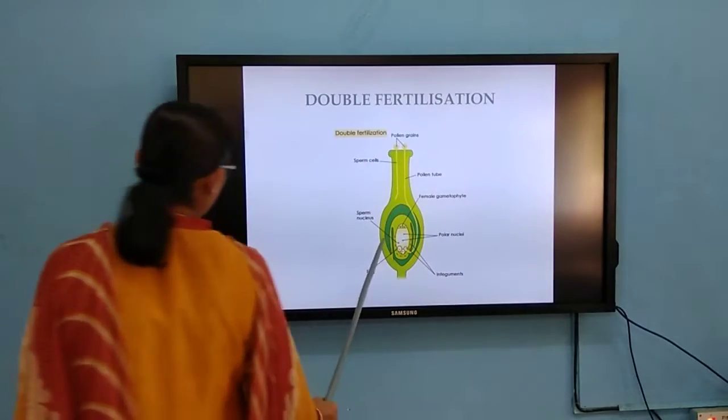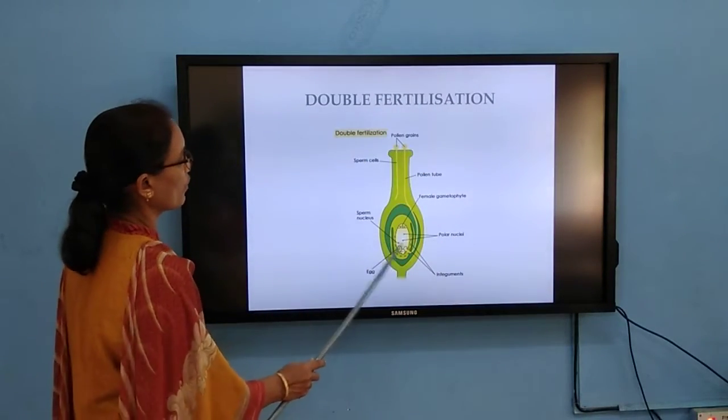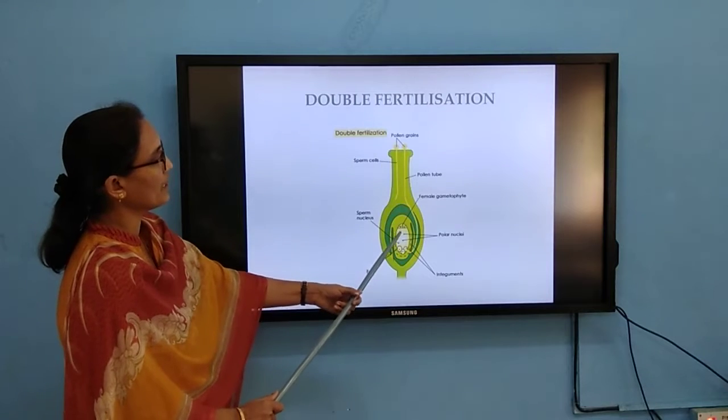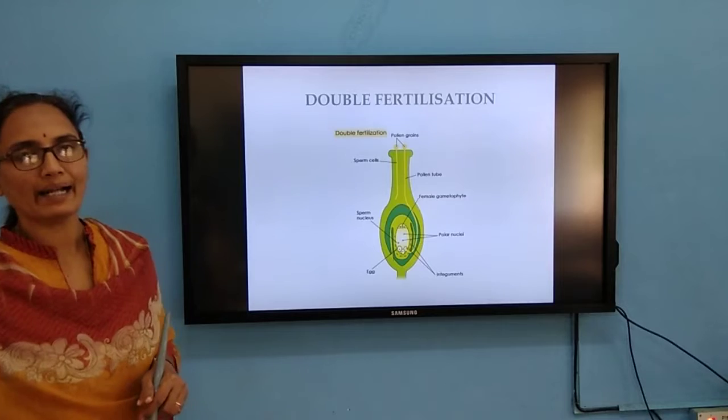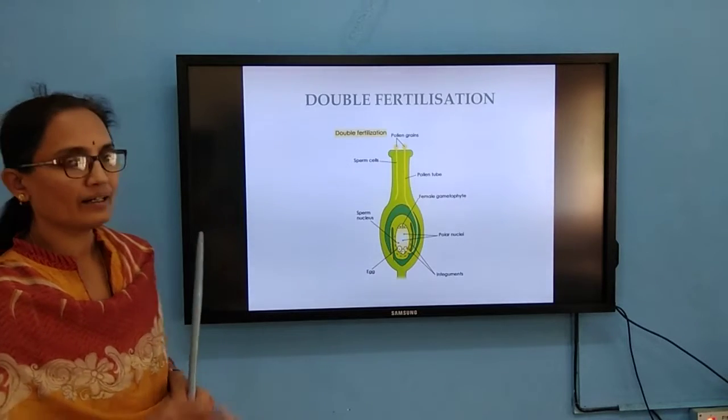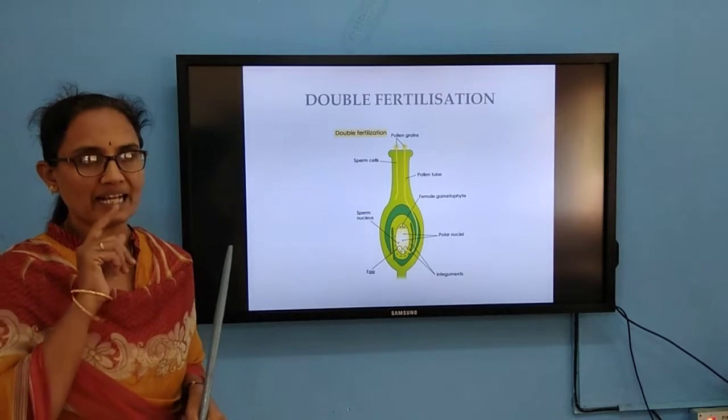One of the male gametes fuses with the egg to form the zygote. Another male gamete fuses with the two polar nuclei. What is it going to form? Triploid endosperm. So that's why fusion is taking place twice.